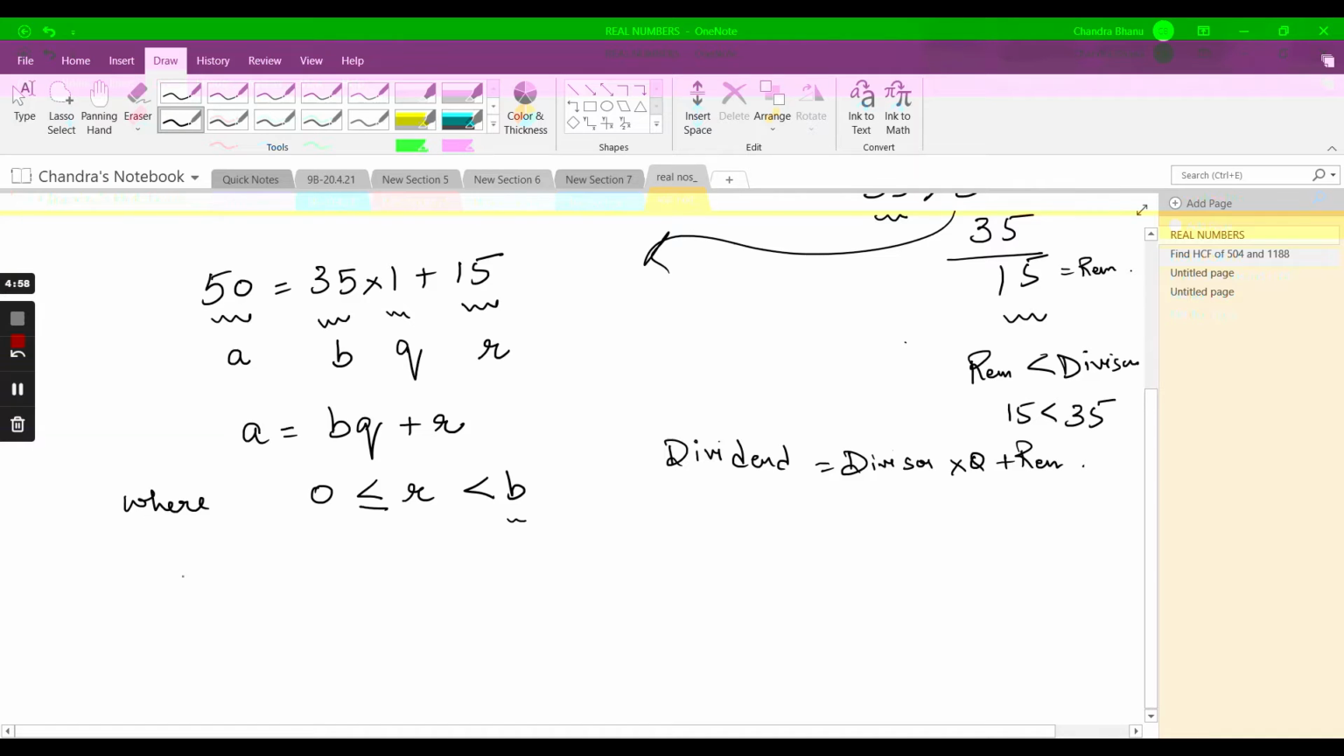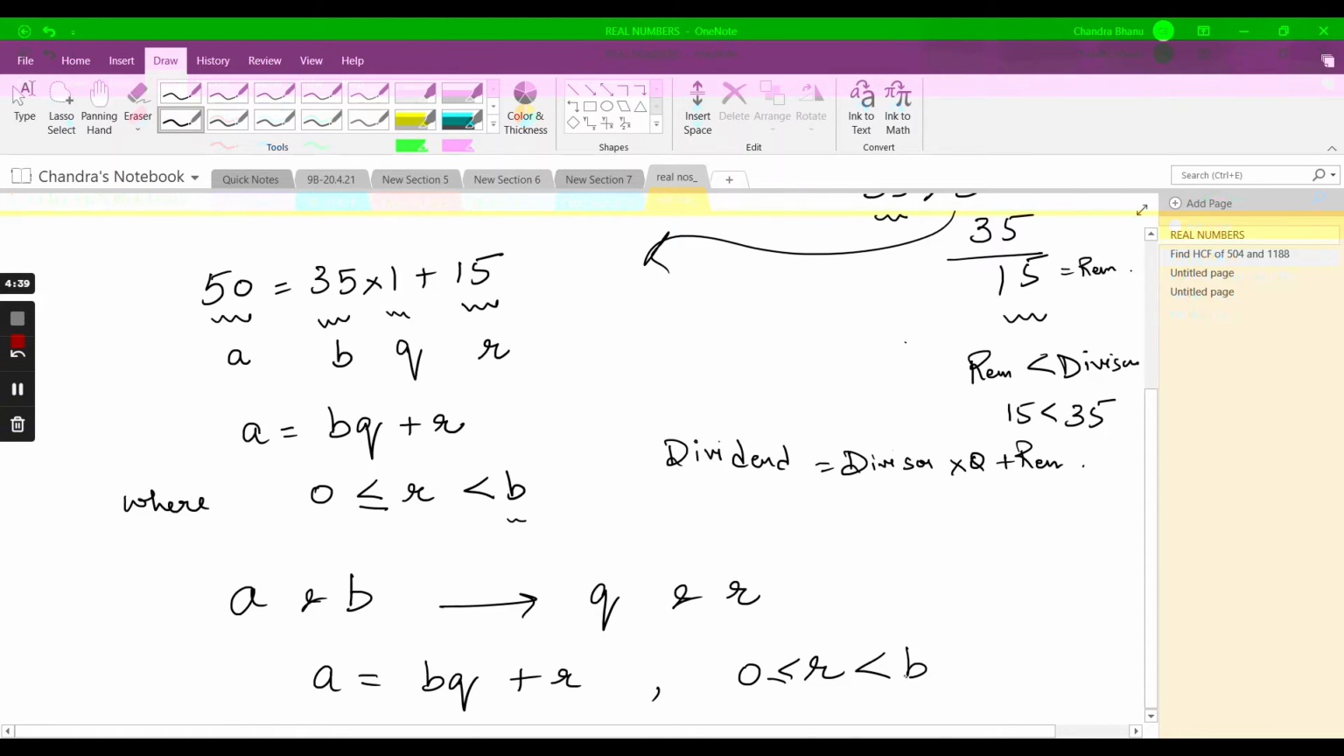So what does Euclid's division lemma finally say? That if you have any two positive integers a and b, then you will always find a quotient and a remainder which satisfy the equation a = bq + r, and r, the remainder, should always be greater than or equal to 0 but less than the divisor.